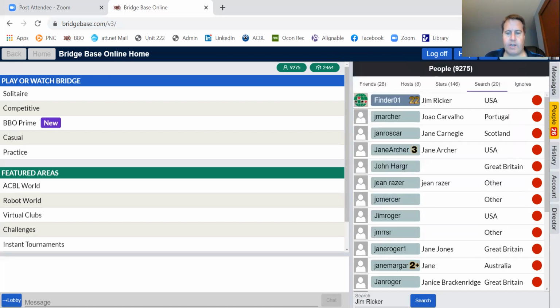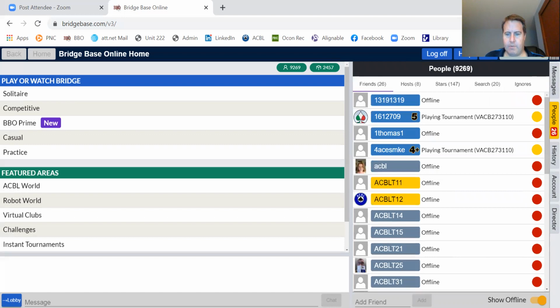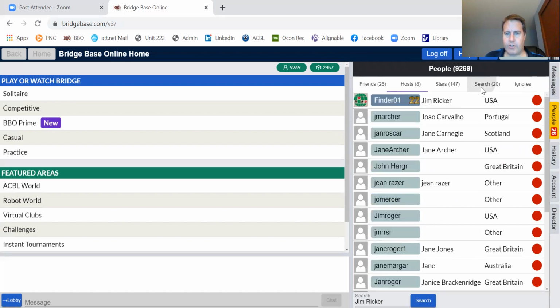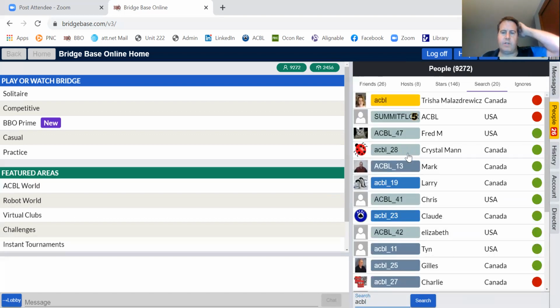So just to review again, if you want to search for somebody, you'd go to your People tab, and then you go to Search, and then you type them in. So you would go that way. And like I said, like we started out with, if you want to look for an ACBL director that's on, you could type in ACBL and it'll give you the different directors. Okay, so that's how you find a director.